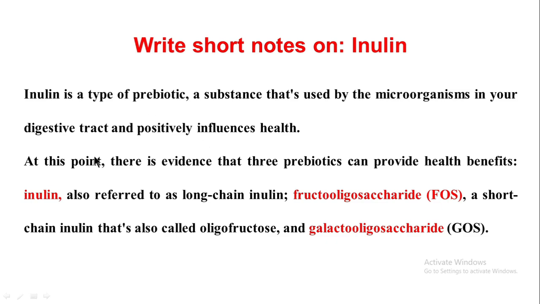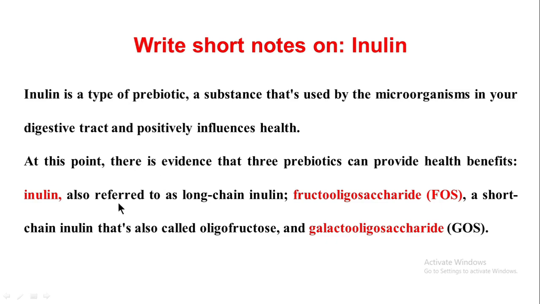It is a prebiotic. It is found in the digestive tract. The microorganisms present in the digestive system use it for health purposes. There is evidence that three prebiotics provide health benefits. There are three types of inulin, or we can say there are three types of prebiotics.